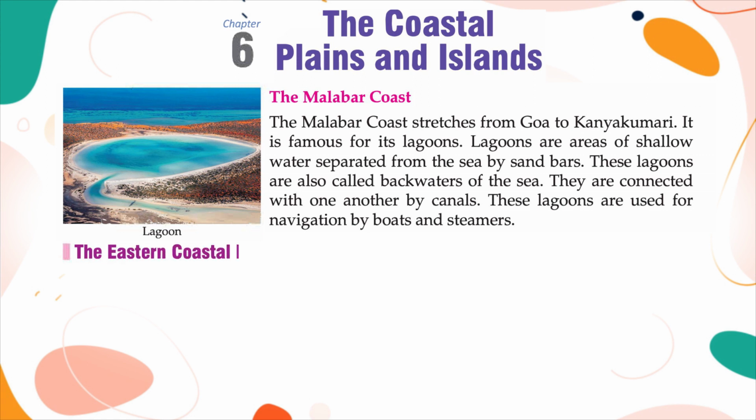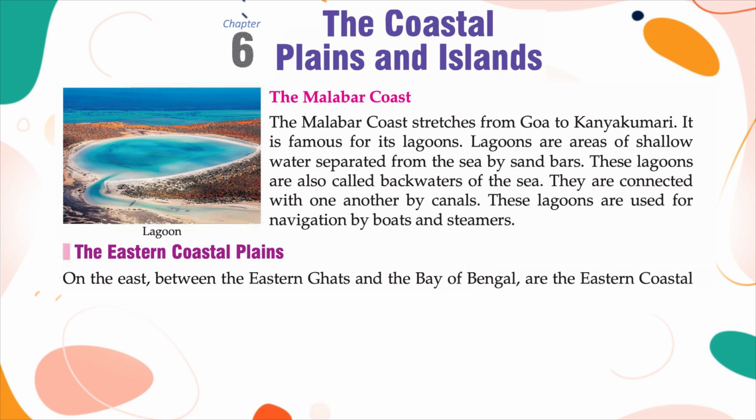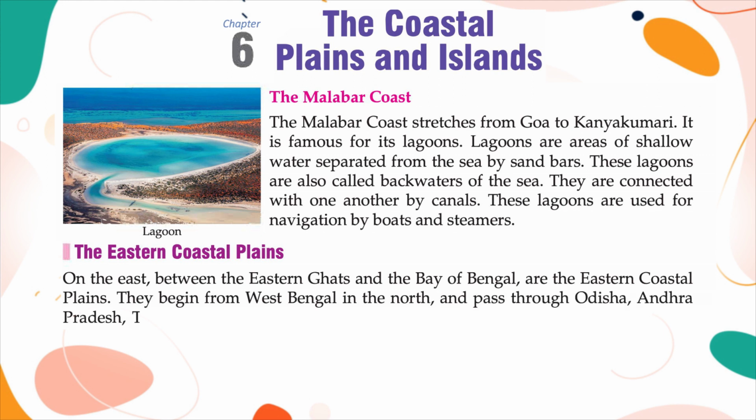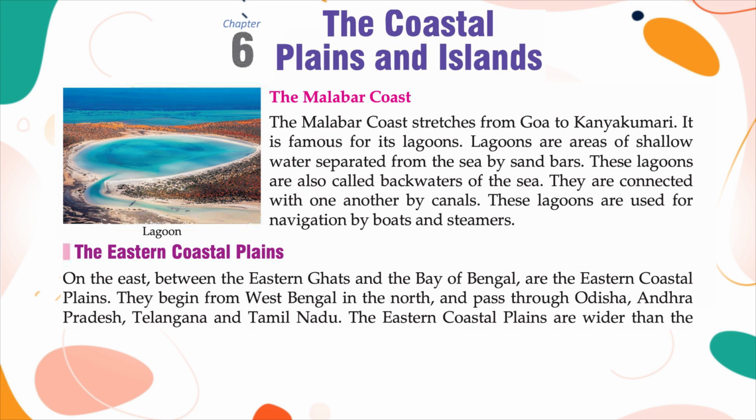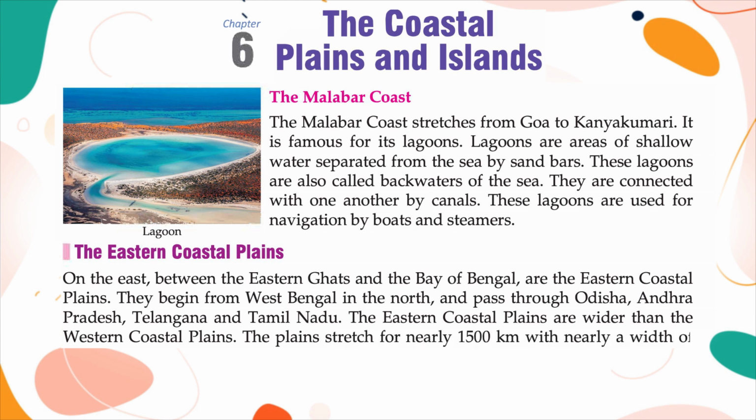The Eastern Coastal Plains. On the east, between the Eastern Ghats and the Bay of Bengal, are the Eastern Coastal Plains. They begin from West Bengal in the north and pass through Odisha, Andhra Pradesh, Telangana and Tamil Nadu. The Eastern Coastal Plains are wider than the Western Coastal Plains. The plains stretch for nearly 1,500 km with a width of nearly 100 km.